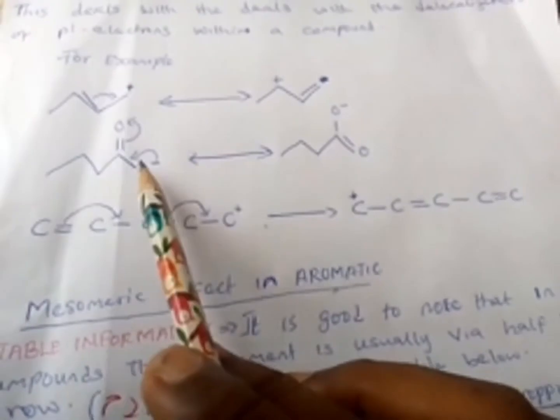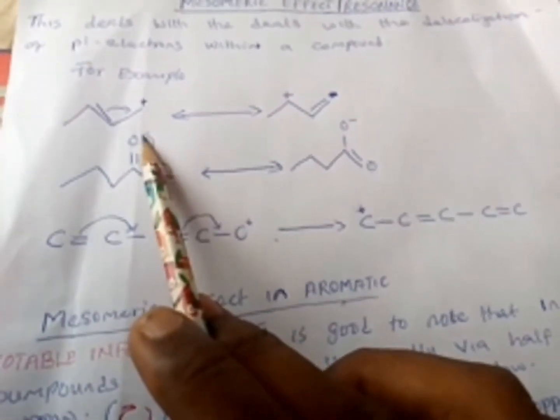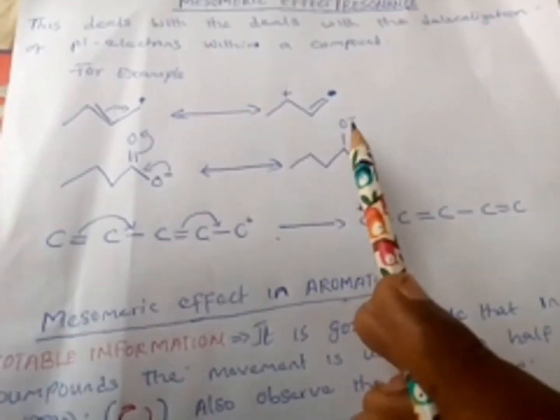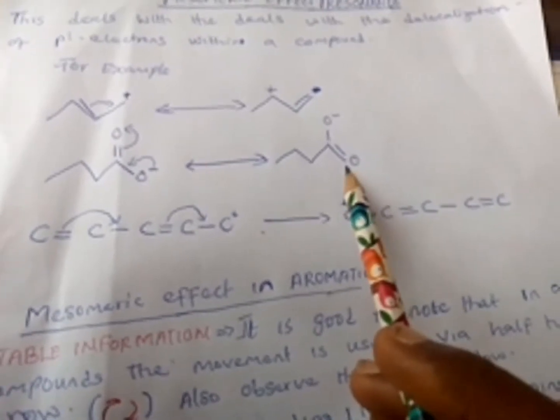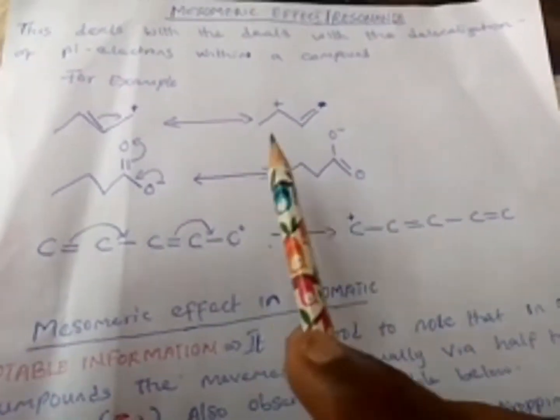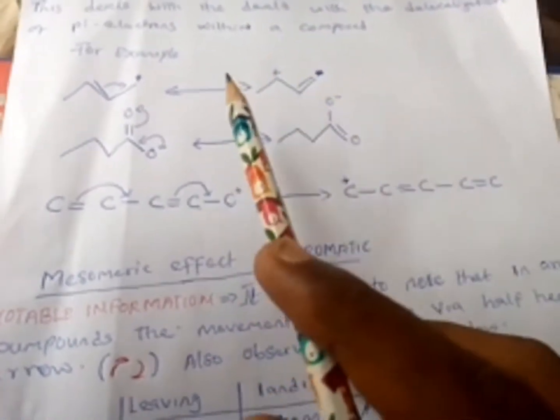Look at the second one. This bond will come to this place, and then this one will move to this place. After some time, this one will go back here, and this place will become negative again. So that's how they will continue resonating until attaining stability.